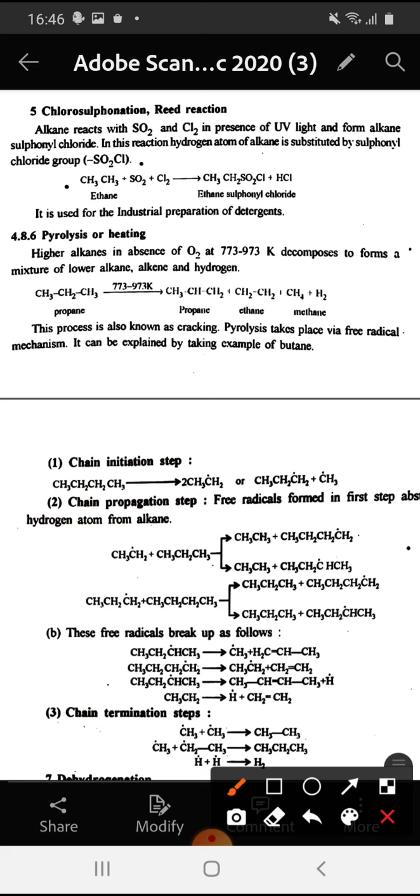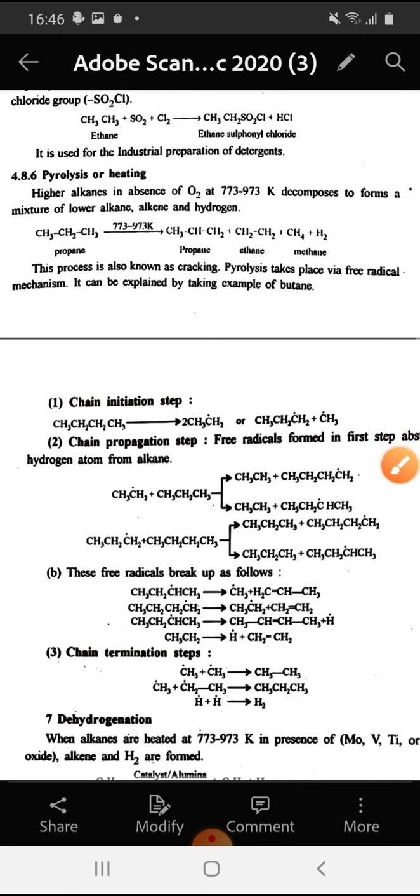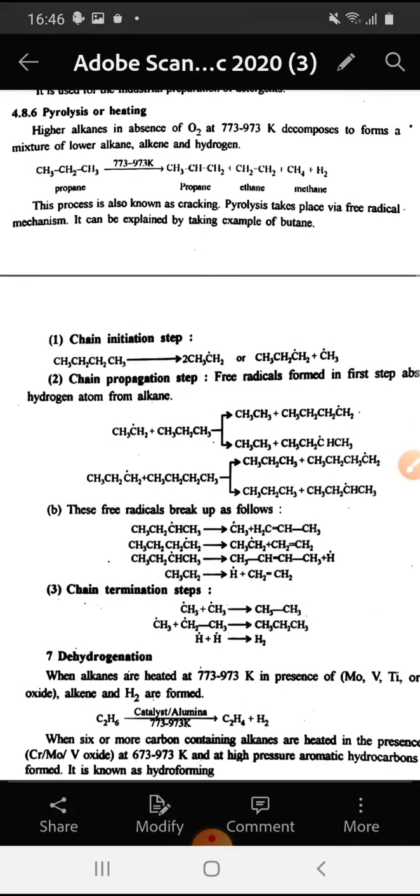So if we take the example of ethane, ethane reacts with sulfur dioxide and chlorine molecule to give rise to ethane sulfonyl chloride. It is used for the industrial preparation of detergents. The next reaction is pyrolysis or heating.